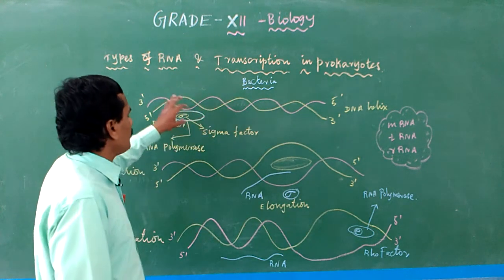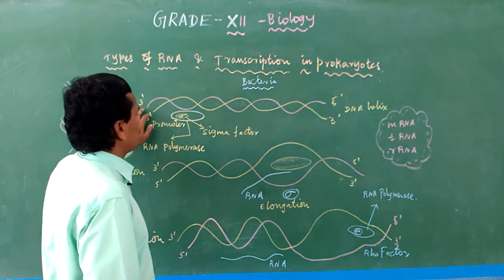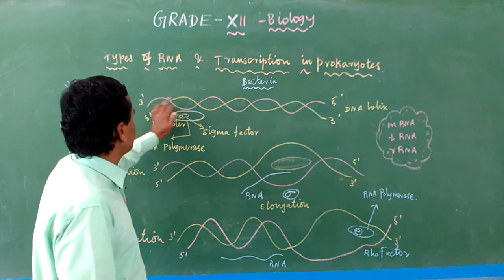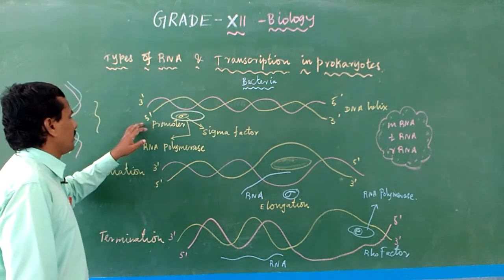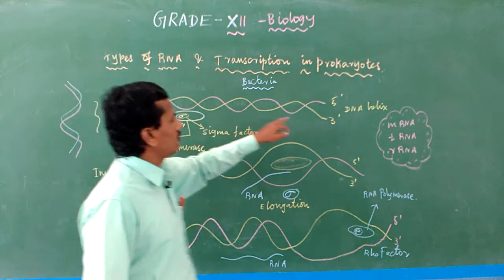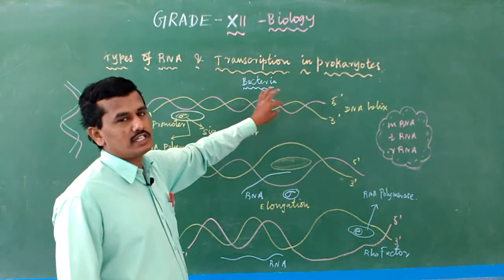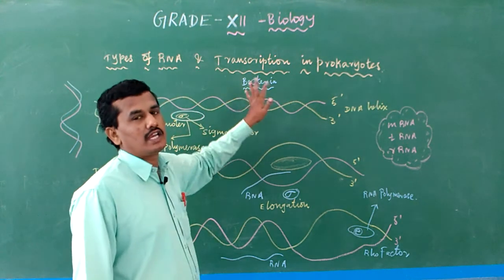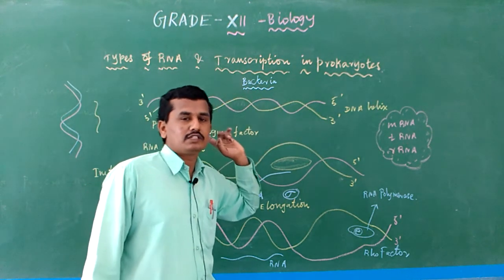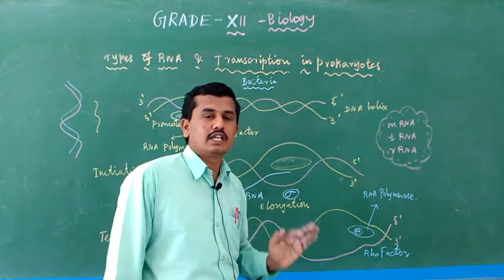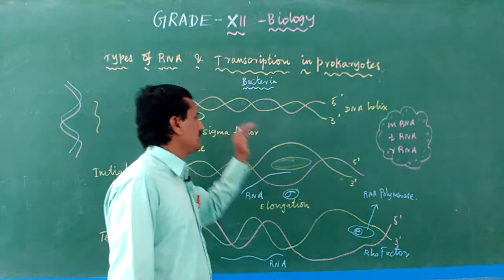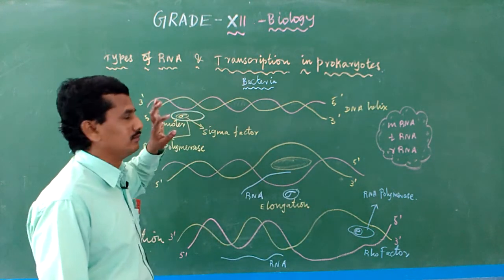The bacterium DNA is normally a double helical structure, 3' and opposite end 5', and 3' and opposite end 5', then 5' to the opposite end 3'. So that is actually the DNA helix. This is the bacterium's DNA. And what is meant by transcription? From the DNA, RNA formation happens. That is transcription.